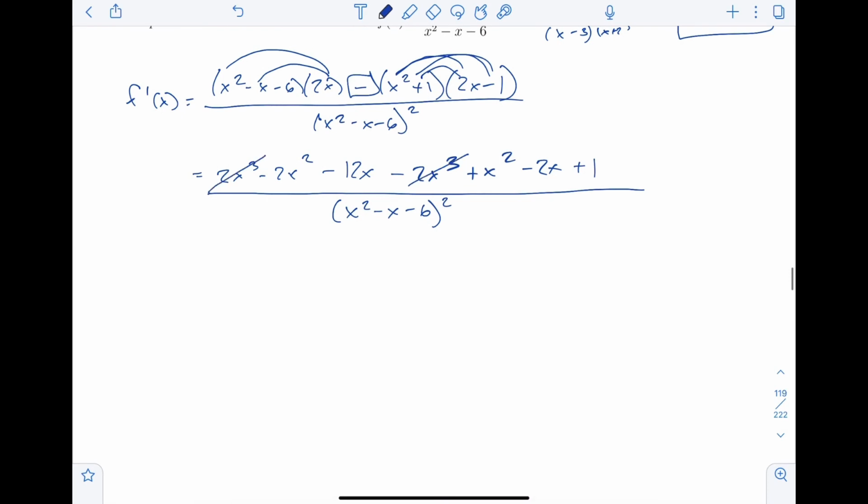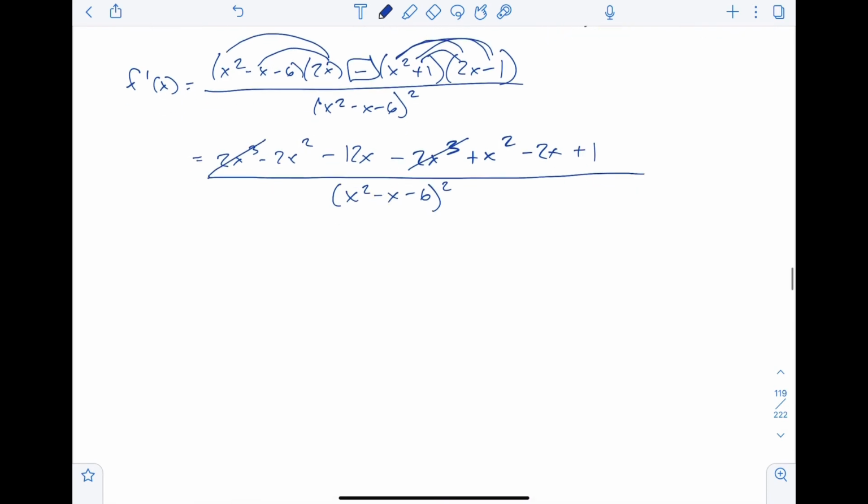That is the best cancellation, because that means that this thing is going to factor a bit. Or I should say that I don't have to worry about the cube when I factor. That's what I mean. Squared and squared makes negative x squared, and then negative 14x, and then plus 1, all over x squared minus x minus 6 squared.